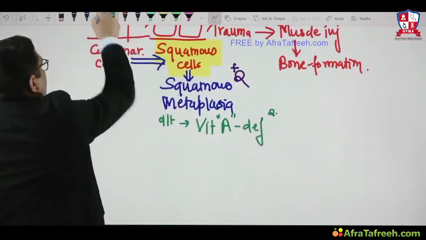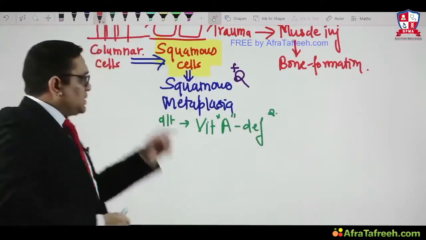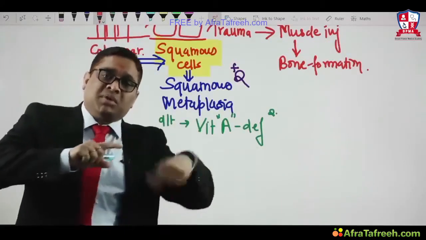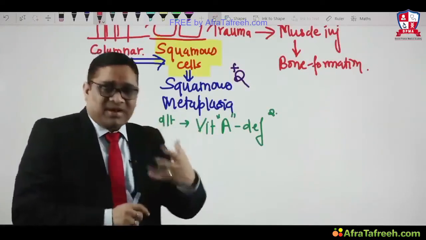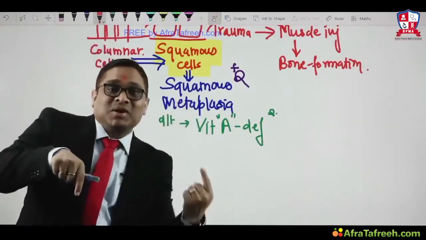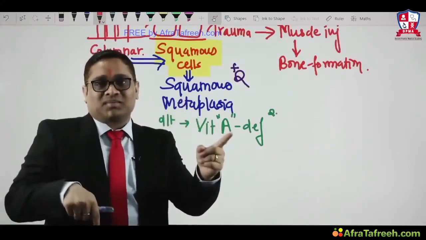In a future exam, the examiner can ask you whether squamous metaplasia is due to vitamin A deficiency or vitamin A excess. When you go through Robbins, you will find that it is because of vitamin A deficiency and also because of vitamin A excess. Both can induce squamous metaplasia.